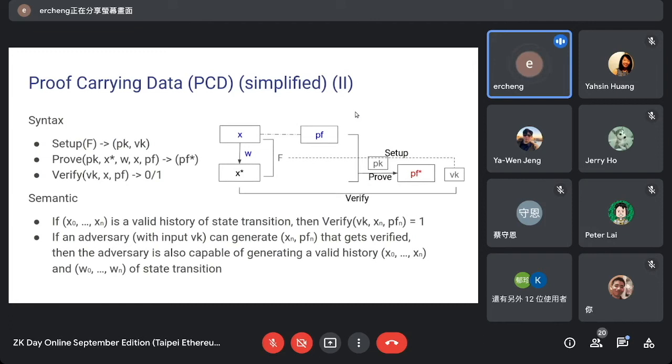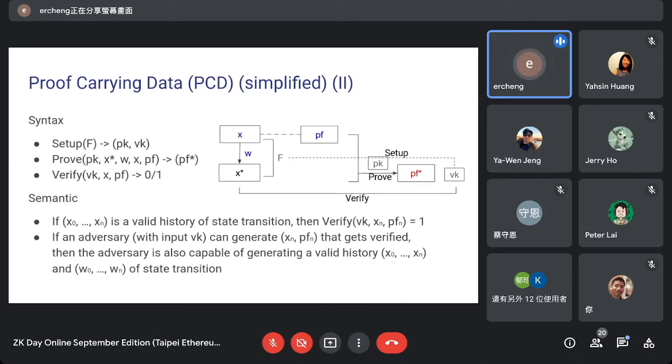the state it is going to claim valid is X star. In addition to that, it will have to take in additional values. Now the additional values are the previous state and the previous proof, X and proof, and also the data validating the state transition, W. So the prover, after having these things, can produce a proof that attests to X star. The verification algorithm simply takes the verification key, the state, and the proof, and it can verify whether this is valid.